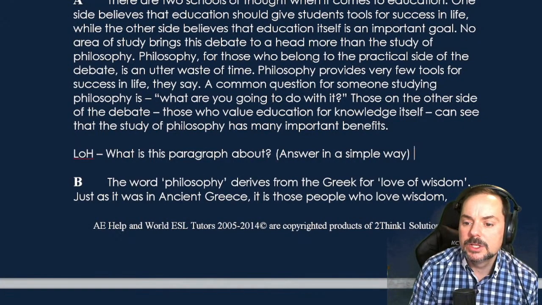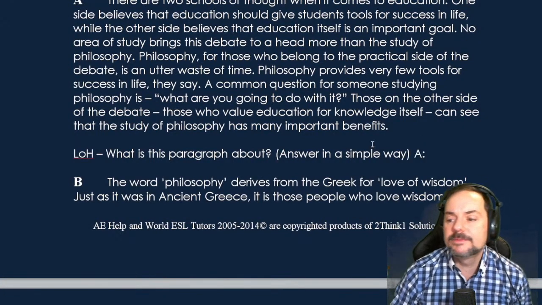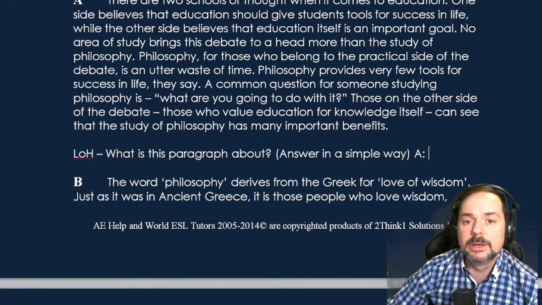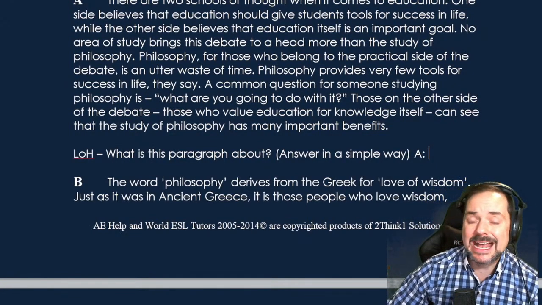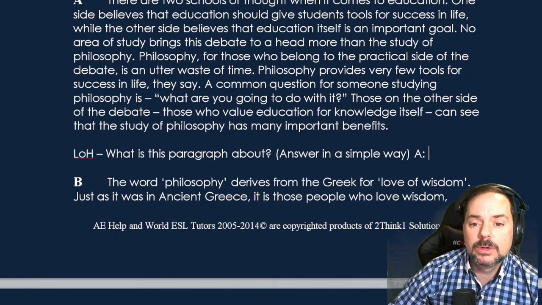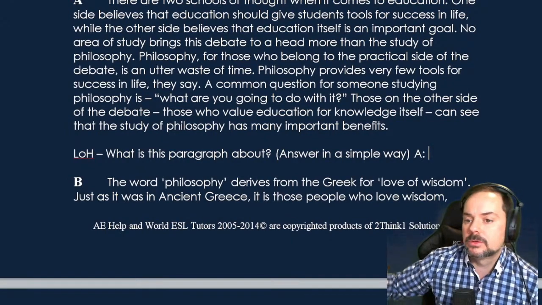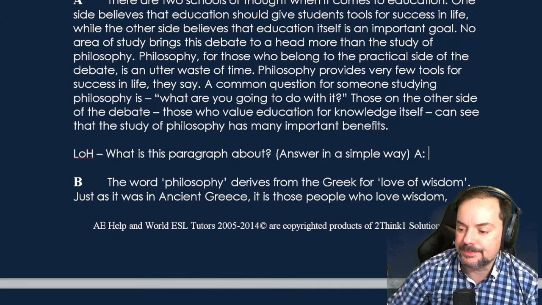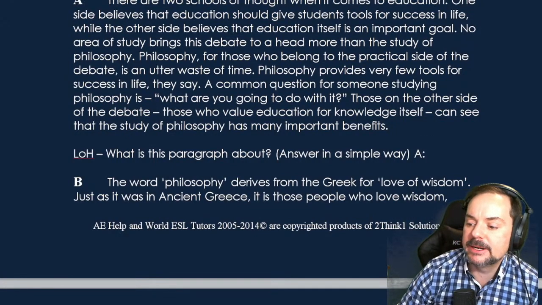All right, so give me the answer. What is this first paragraph about, everyone? Okay, we'll go on to paragraph 2, but for any passage that has list of headings, you want to stop after you read it, and then you want to say, okay, what is this about? All right, so what is this paragraph about?